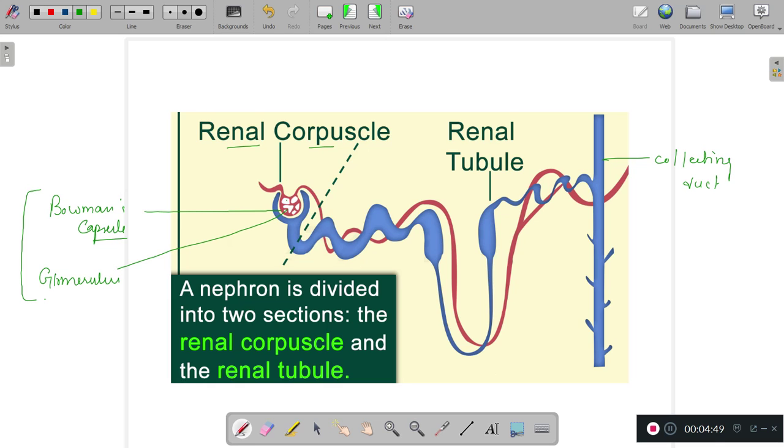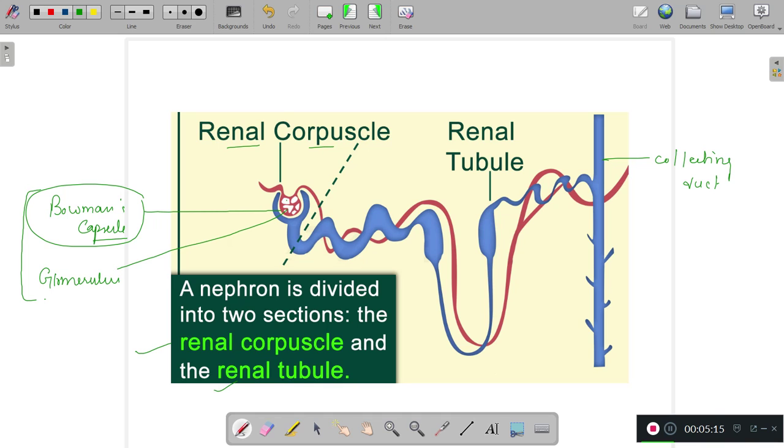So these many structures you should be clear with, right? The nephron is divided into renal corpuscle and renal tubule. The cup-shaped structure is Bowman's capsule, the capillary tuft is glomerulus, this is the renal tubule, and this red structure is the blood capillary.